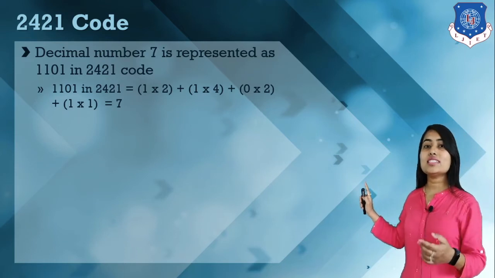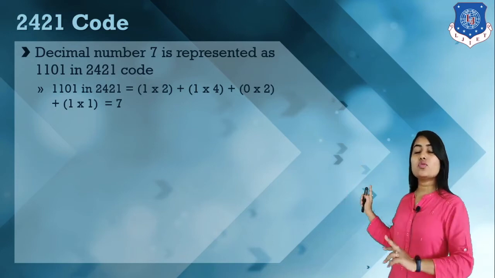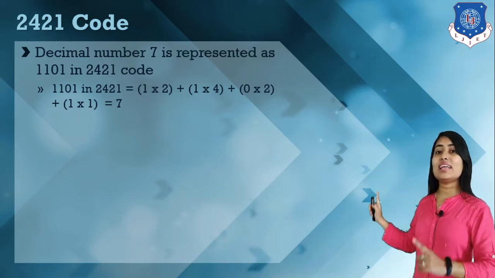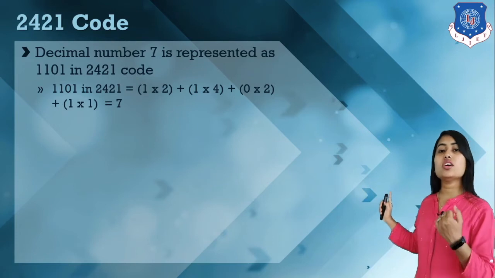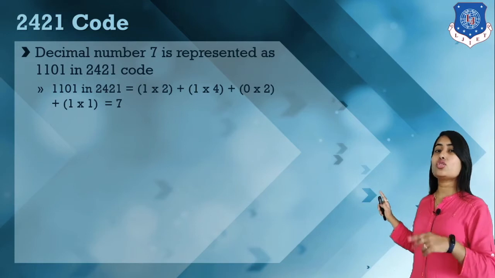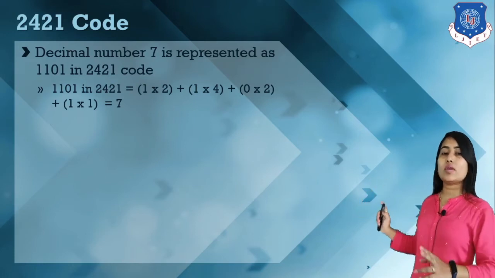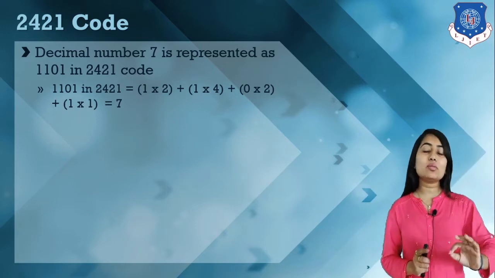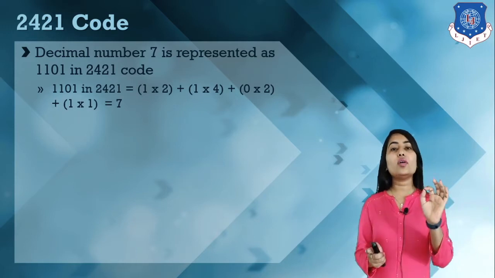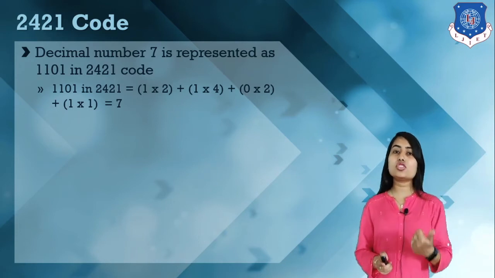So here if we consider the first 2, we have 2 plus 4 plus 1: 2 plus 4 is 6, 6 plus 1 is 7. So here we have a binary pattern, that is 1 1 0 1, because we use the first 2, then 4, then this 2 is not used, then 1. So 2 plus 4 is 6, 6 plus 1 is 7. Okay, so this is how 7 is represented in the 2421 code format. This is the binary pattern for 7, that is 1 1 0 1. This is 2421 code.